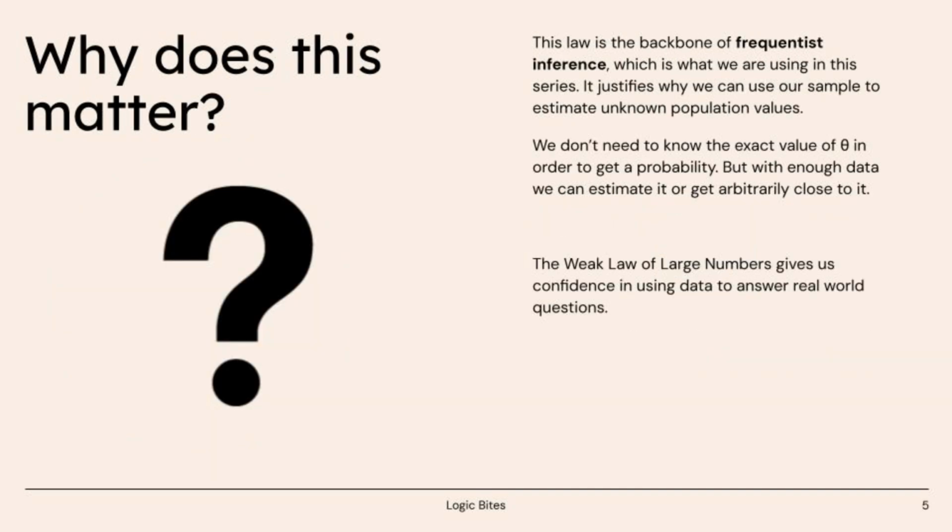This law is the backbone of frequentist inference. It justifies why we can use our sample to estimate unknown population values. We don't need the exact value of the mean, but we can trust that with enough data, our estimate gets arbitrarily close. From quality control to political polling, the weak law gives us confidence in using data to answer real-world questions.